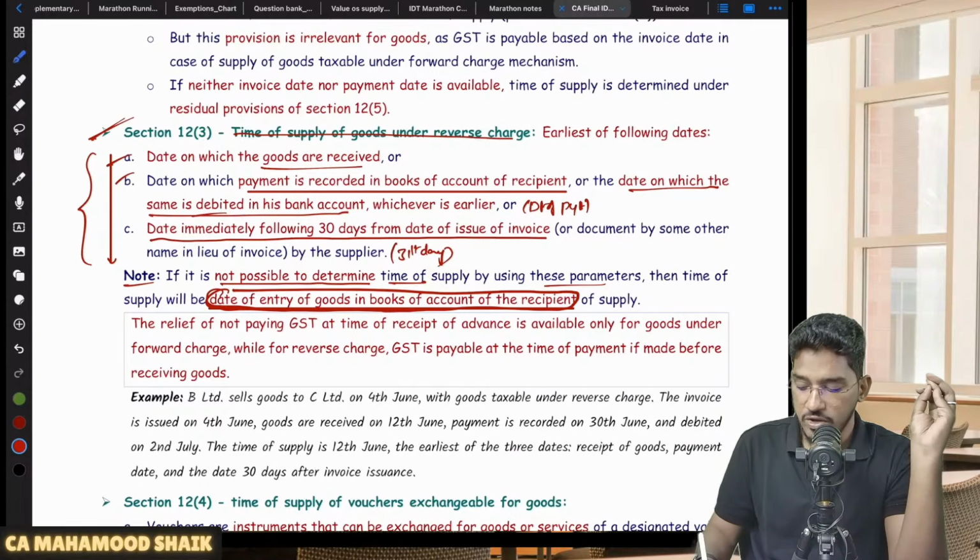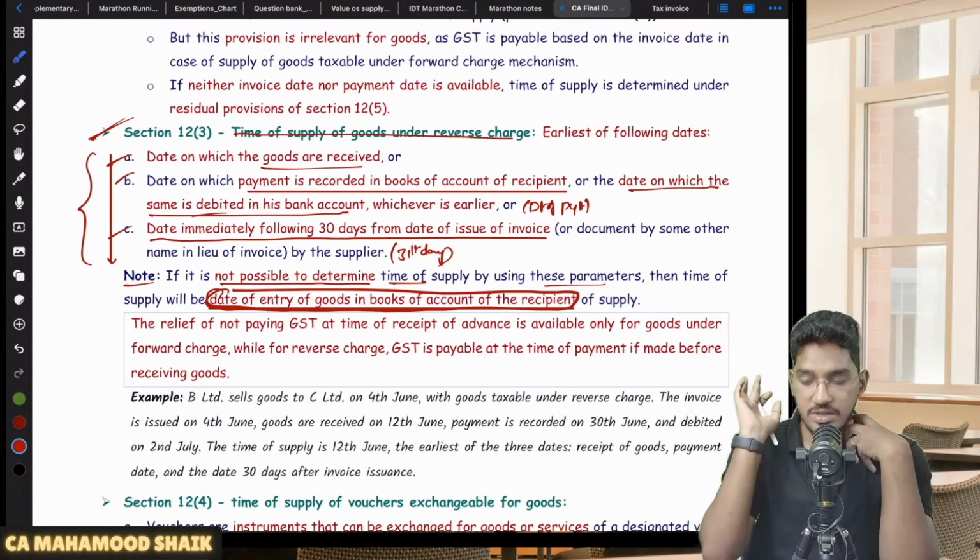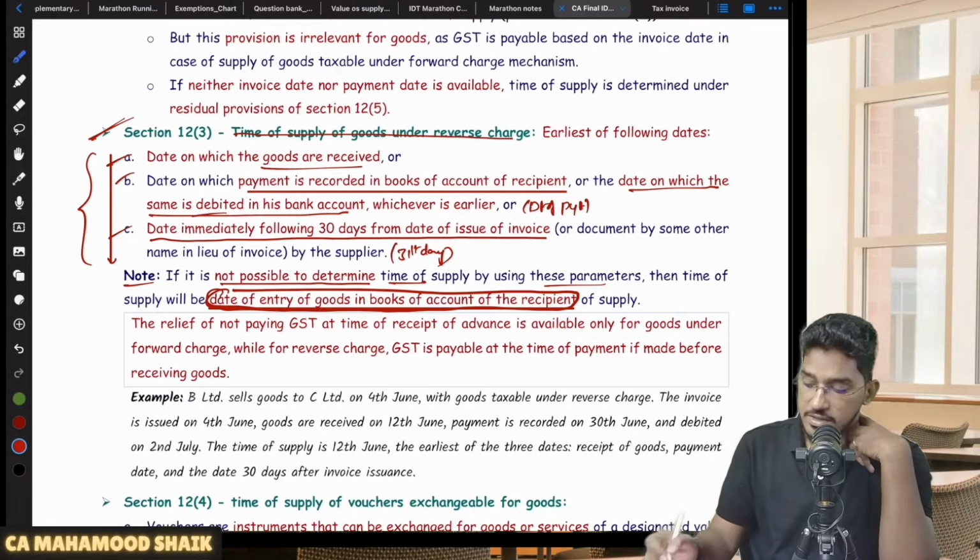So if you are able to determine according to this rule, determine. But in case you are unable to determine the time of supply according to the above rule, the date of entry of goods in the books of accounts of the recipient of supply will become the time of supply. Understood? So this is what Section 12 subsection 3 says.